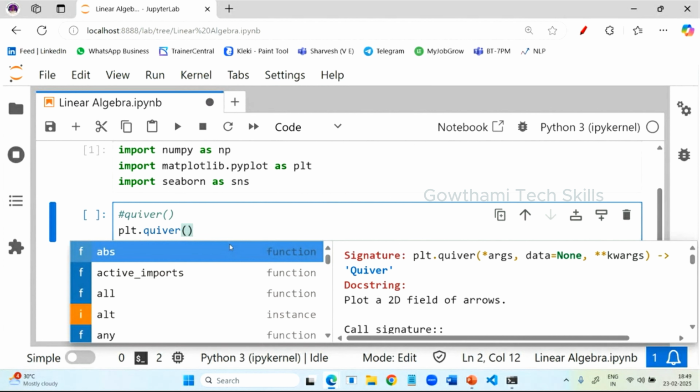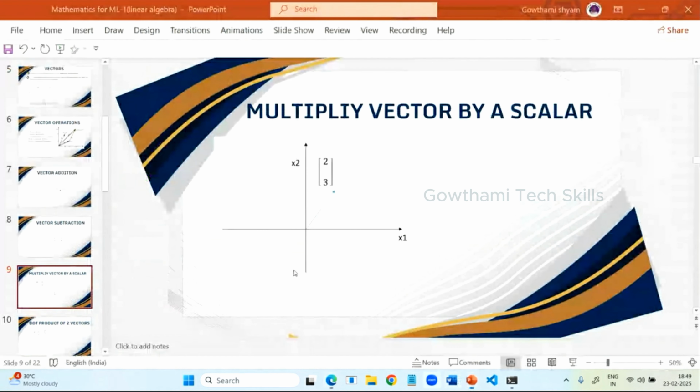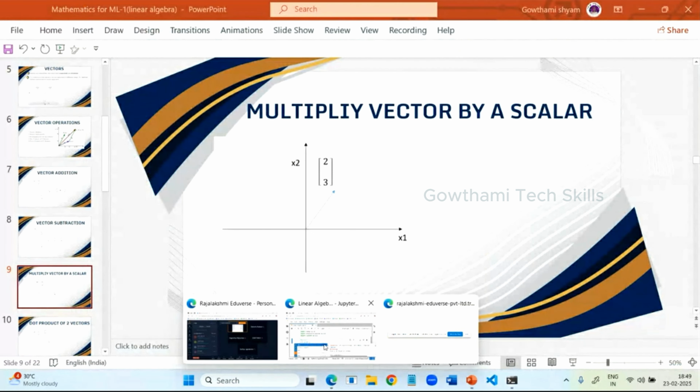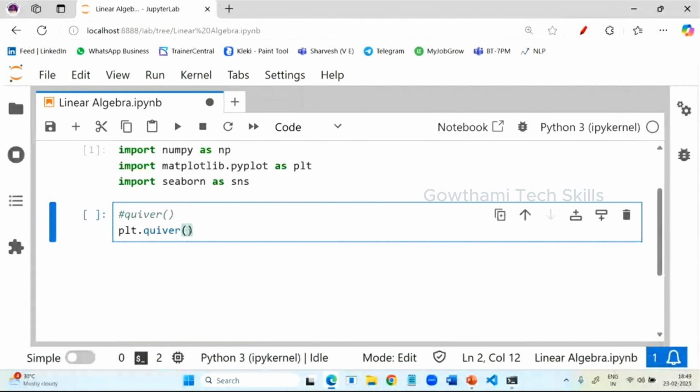The vectors are passing from the 0th axis. The first vector is coming from the 0th axis, so you should specify the vectors here. It is passing from 0, 0: the first vector is coming from 0 and the second vector is also coming from 0 only.